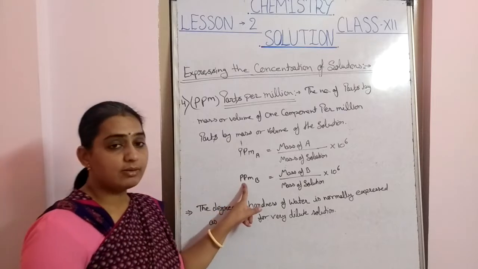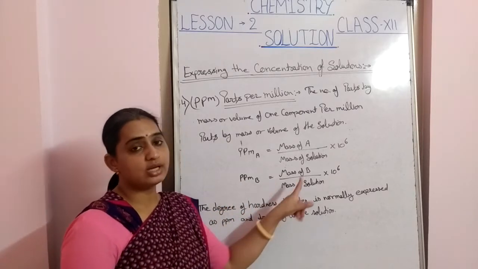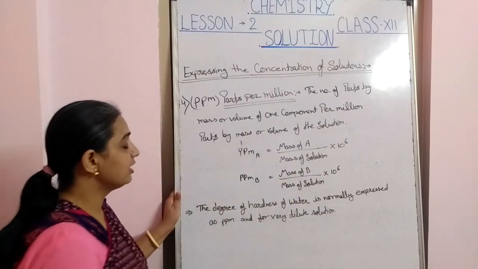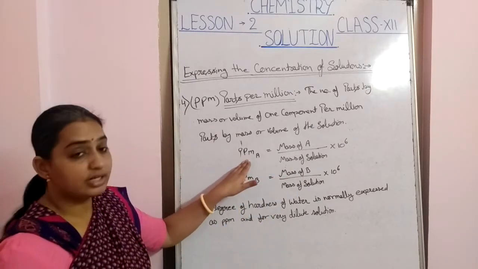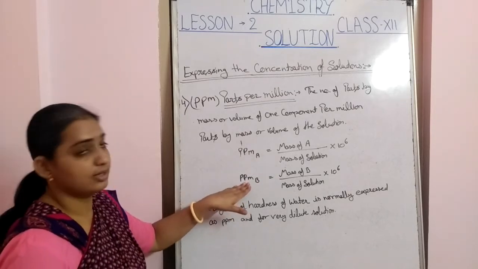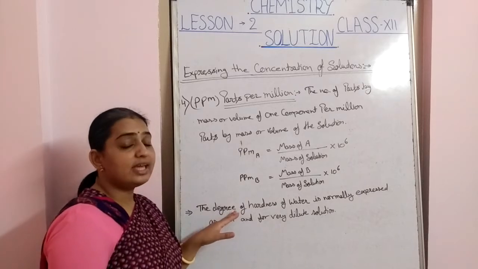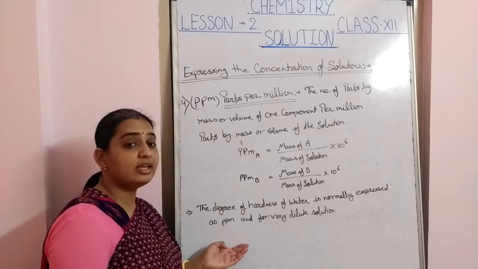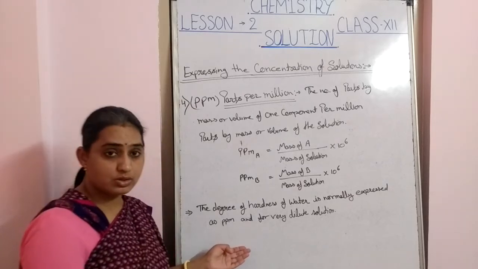If we calculate the ppm of B, it is the mass of B upon the mass of the solution, multiplied by 10 raised to power 6. By this we can convert values into parts per million of component A and component B, and normally express the hardness of very dilute solutions as ppm.